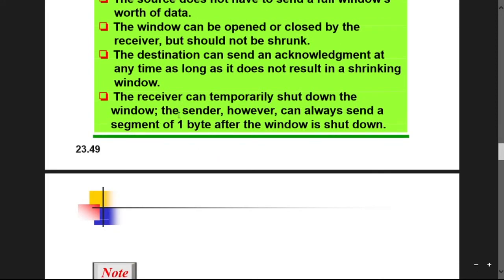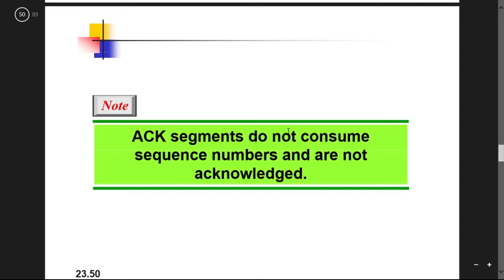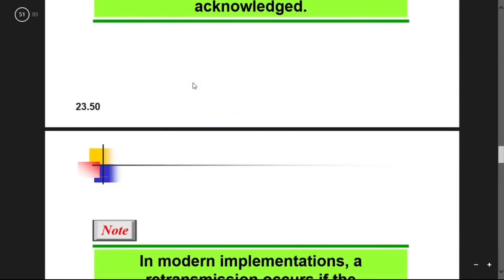So the receiver can temporarily shut down the window, and the sender can send the data, but temporarily the receiver can stop receiving any data because of the overwhelming amount of data. So for flow control purposes they can do that, and at that time the acknowledgement segments cannot consume any data. When the receiver is not receiving any data, the acknowledgement field can be blank. It is not acknowledged. The acknowledgement cannot be sent.